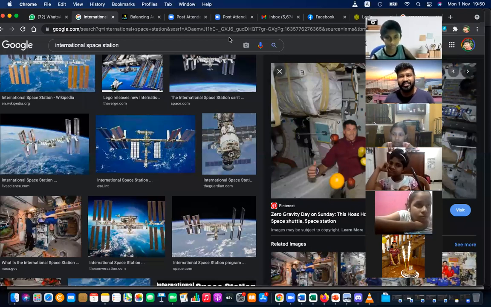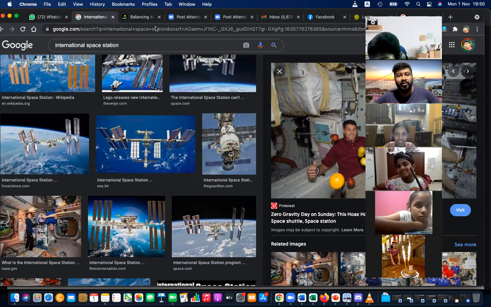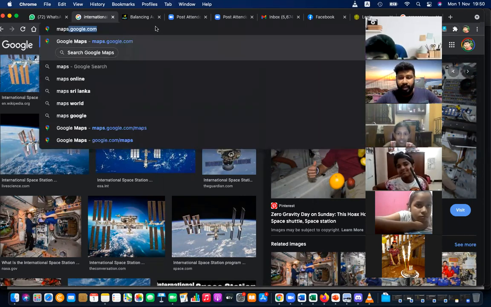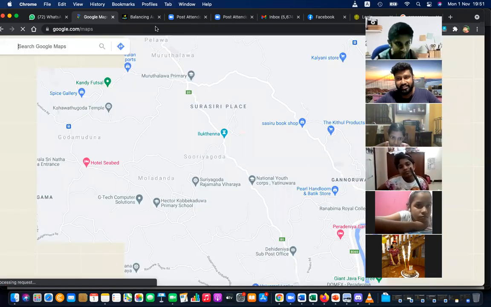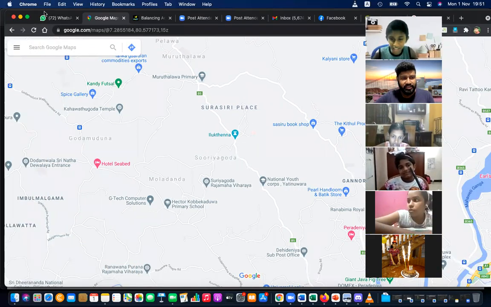Right? That is the International Space Station, but you cannot say hi to them because it is like 400 kilometers away from you. Right? If you want to see how it looks like, you can go to Google Maps, maps.google.com, and you can have a virtual tour to ISS. There you have to enable the satellite view.